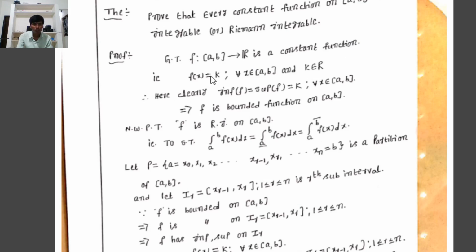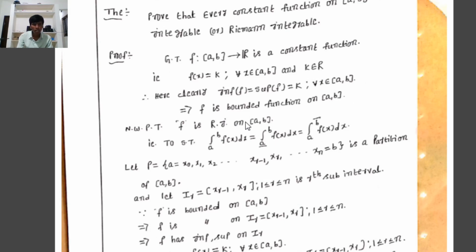Here clearly the range of the function f of x is only k. Therefore it is a singleton set, containing only one point. Therefore, clearly the infimum of f of x equals the supremum of f of x equals k for all x belonging to [a, b], because the range of f is {k}. Therefore the range of f is bounded and has an infimum and a supremum, so infimum of f equals supremum of f equals k. That implies f is a bounded function on the closed interval [a, b].